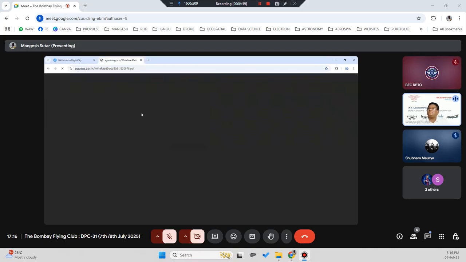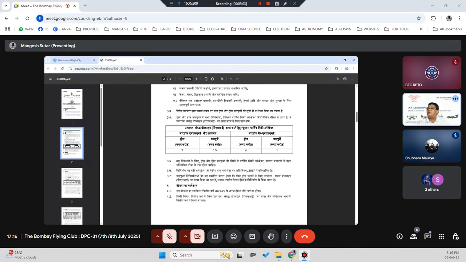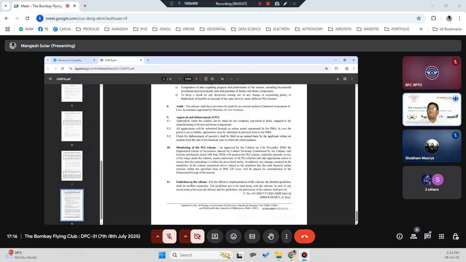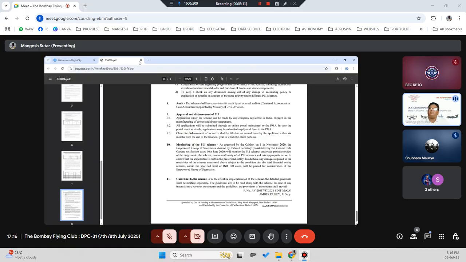Then PLI schemes, different PLI schemes have been released by the government. You have a document over here. Let's say a farmer gets a subsidy, a 3 lakh subsidy, on an 8 lakh drone, 5 lakh rupees is given. All the things have been defined here, different ones. But as of now, these are all outdated PLI schemes currently.